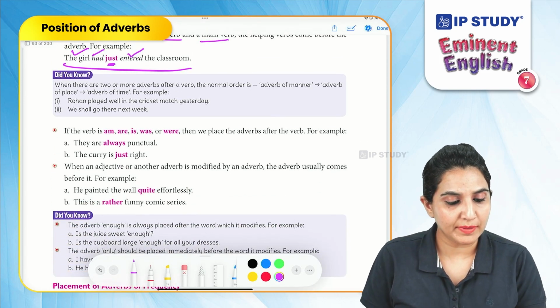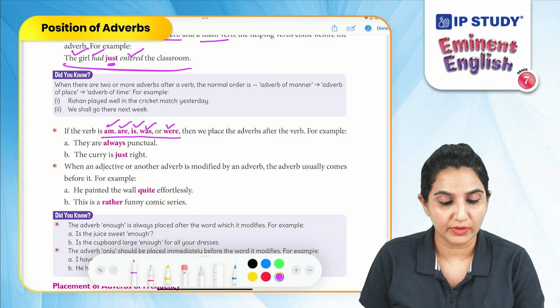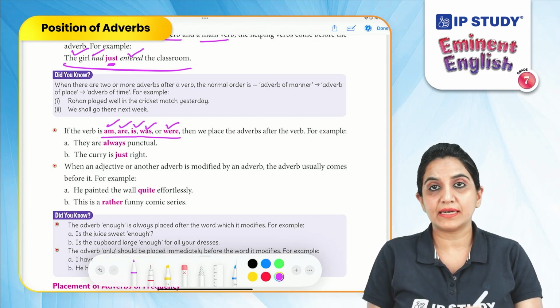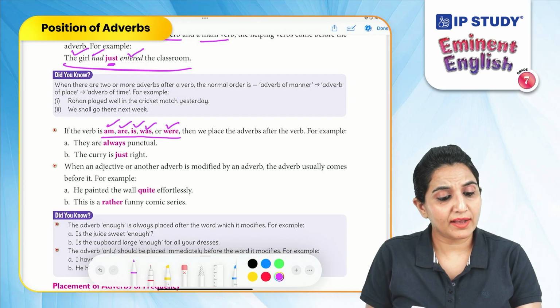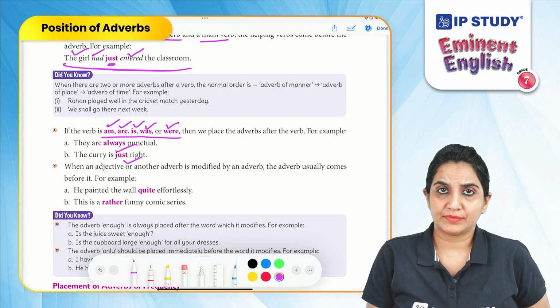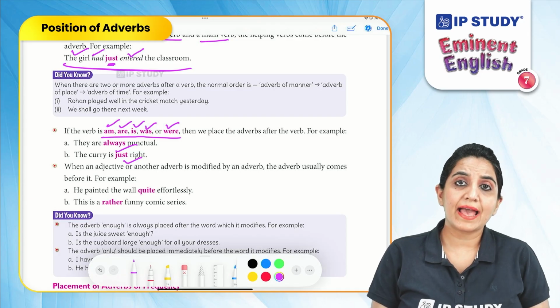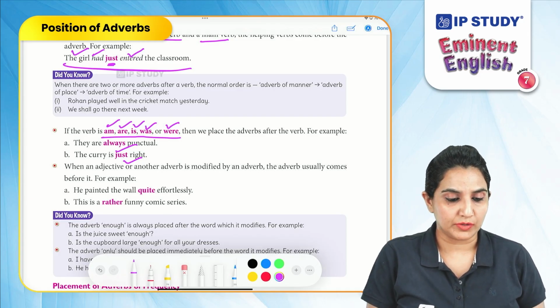If the verb is a to be verb like am, are, is, was, or were, then we place the adverbs after the verb. For example, they are always punctual. The curry is just right. Right? So are, am, is, was, or were, we place it after the verbs.